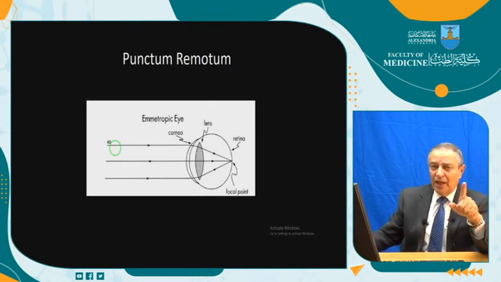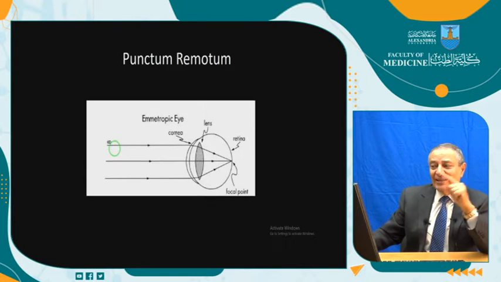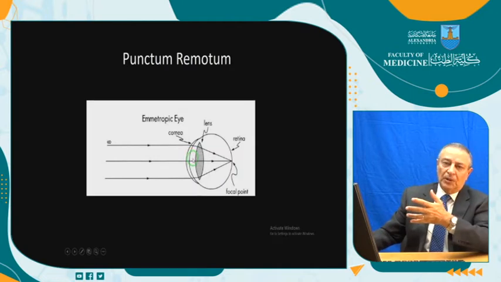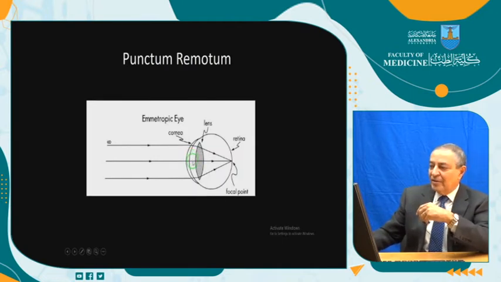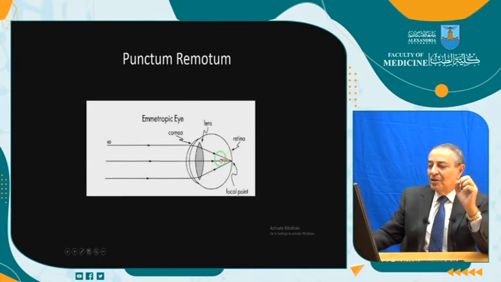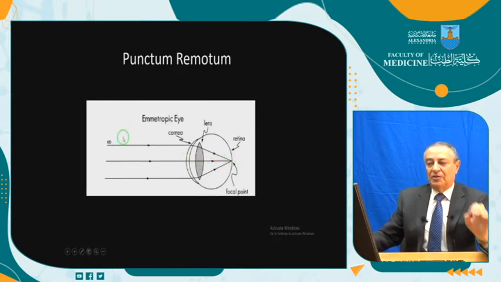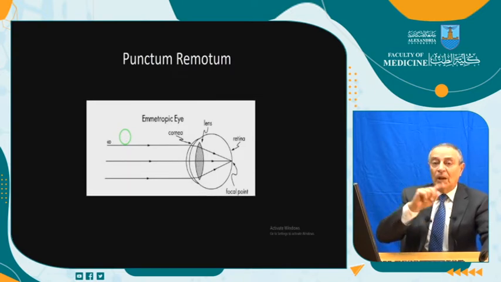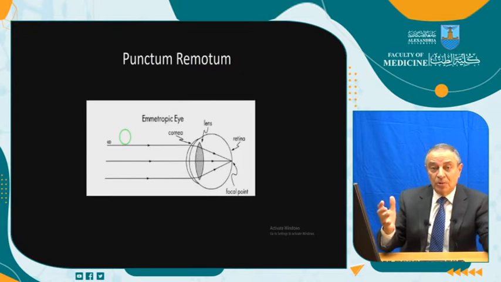Remember how we get the punctum remotum. Get a point on the retina, get it out through this dioptric system, which here is normal. Meaning normal what? That the axial length is 23.5, for example, and the lens and cornea have exactly the power that will bring these rays on the retina. Get a light from the retina, it will go to infinity. This is how to decide the punctum remotum. We will apply it in myopia, we will apply it in hypermetropia, and we will see what will happen.